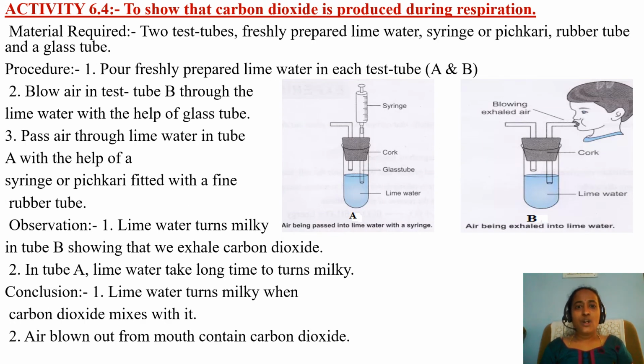Last activity, to show that carbon dioxide is produced during respiration. Materials required: 2 test tubes, freshly prepared lime water, syringe or pitchkari. Pitchkari and syringe both are the same. Rubber tube and a glass tube.